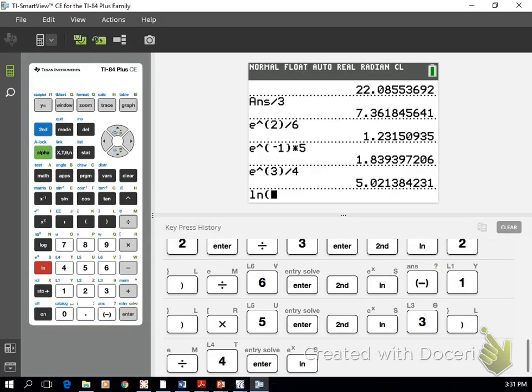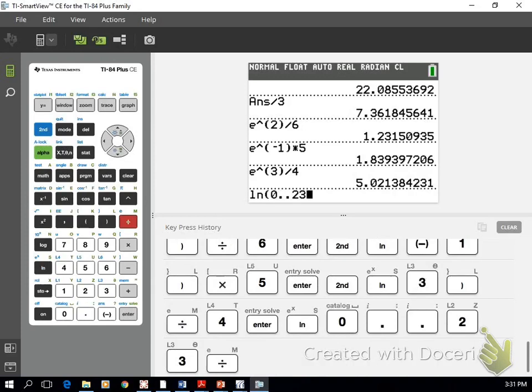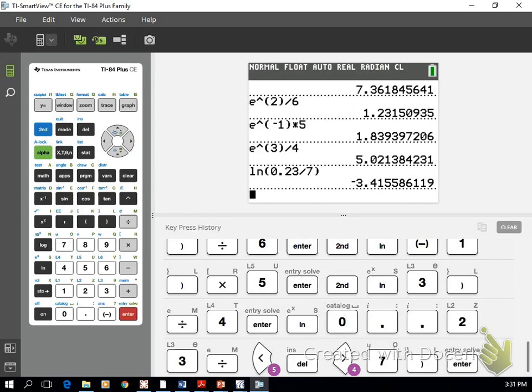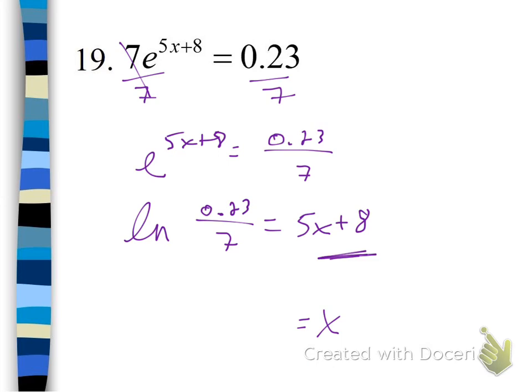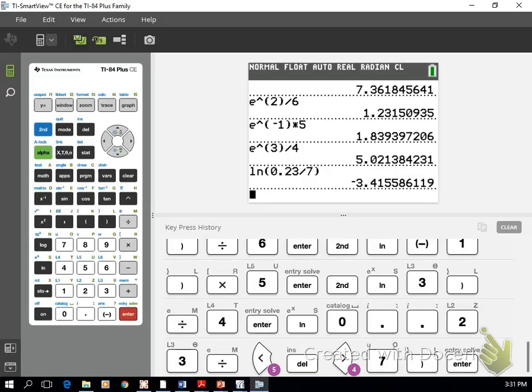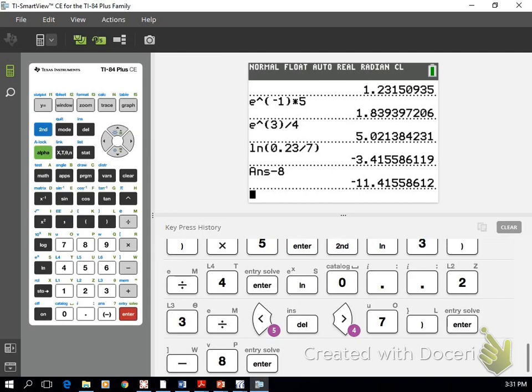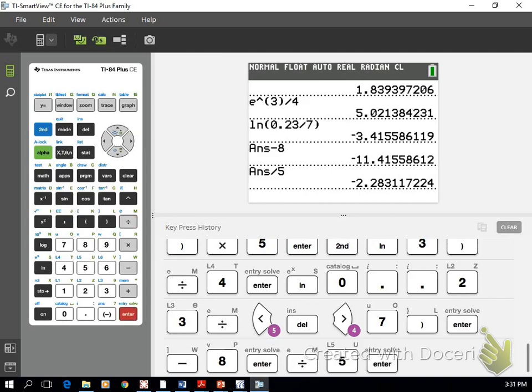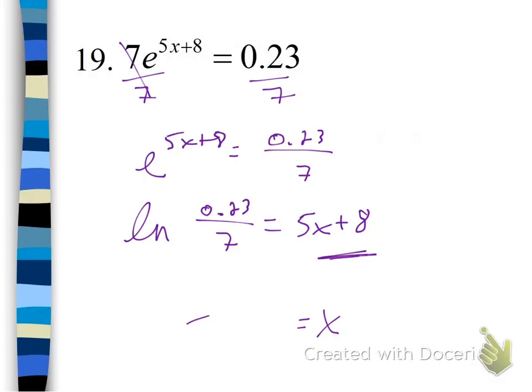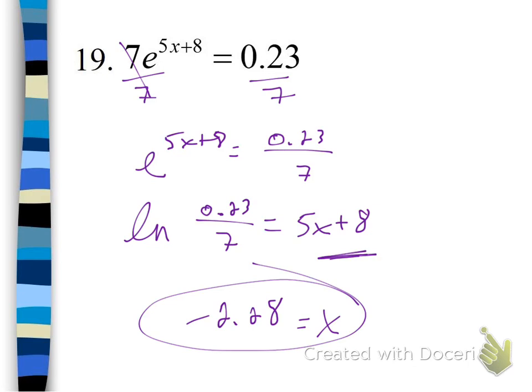So we go natural log of 0.23 divided by, oh, too many decimals there. Let's delete one of them. Divided by 7. Make sure you close your parentheses and hit enter. Another quick check. Yes, we got to subtract 8, divide 5. Now we're going to subtract by 8, divide by 5, and we get negative 2.28. Okay.